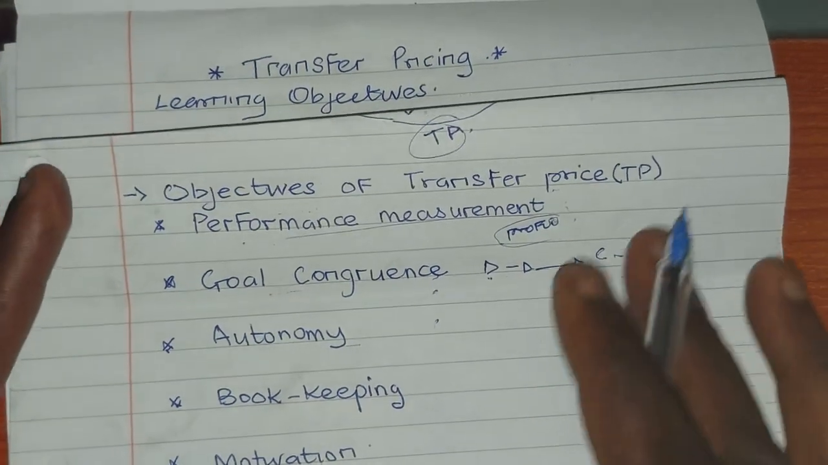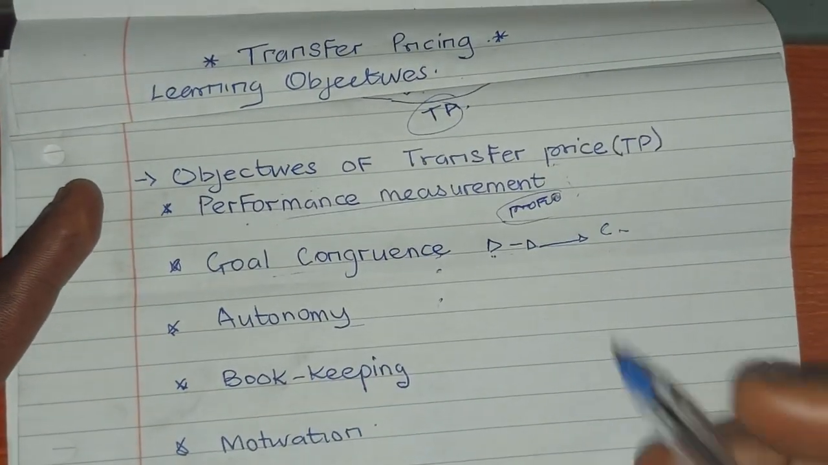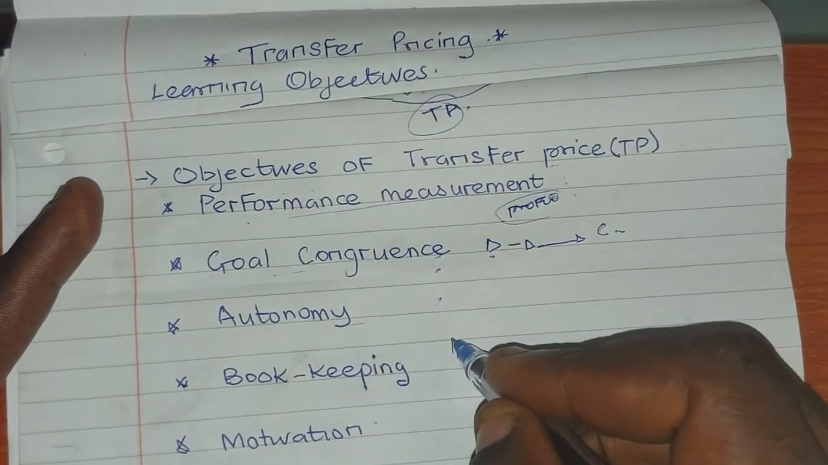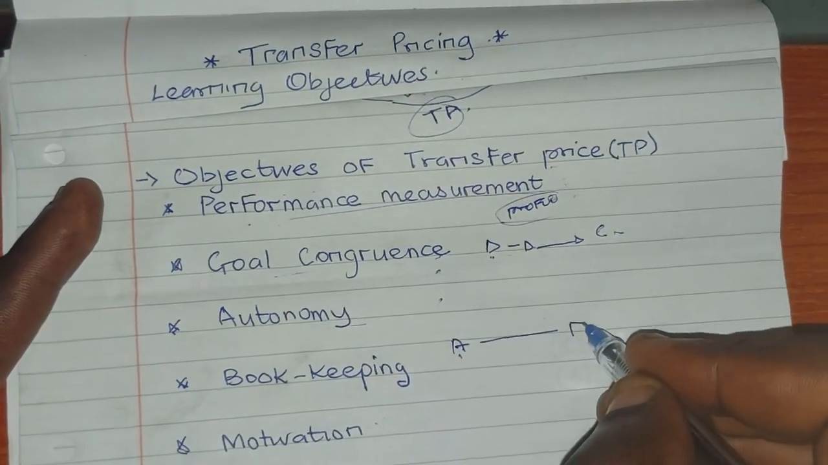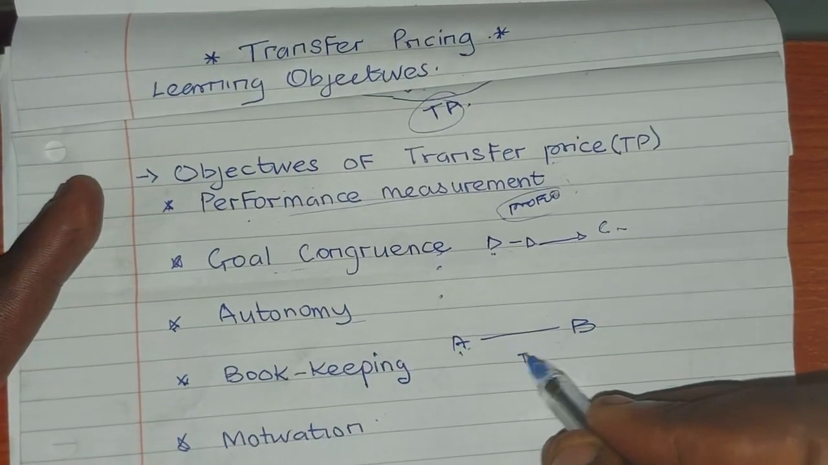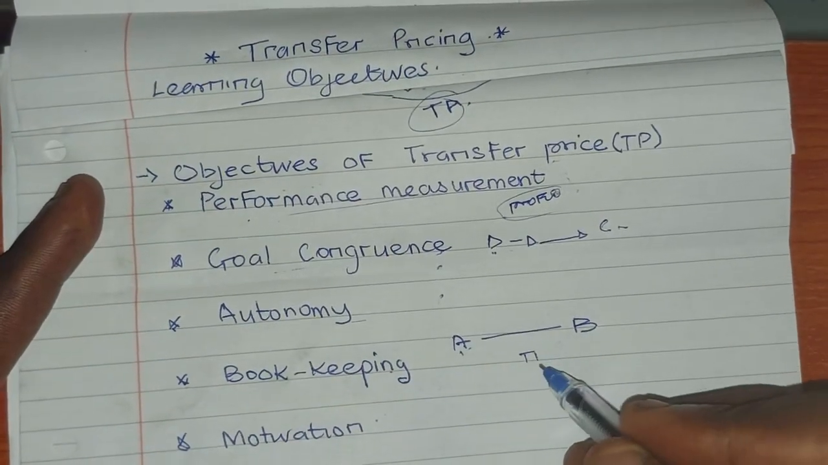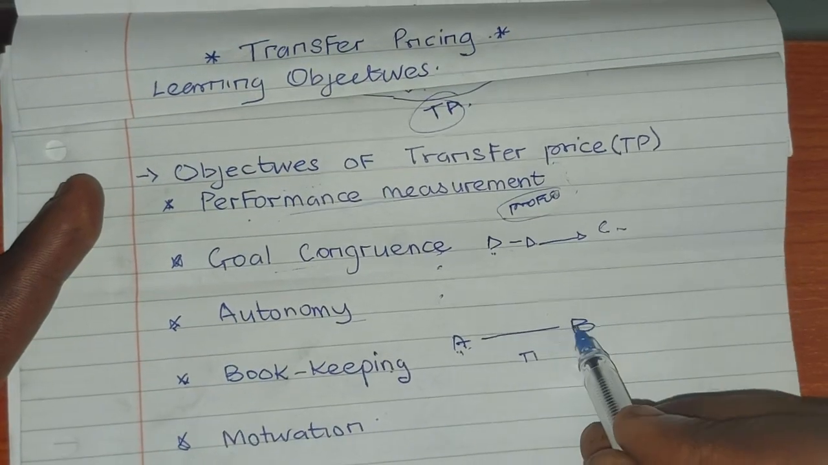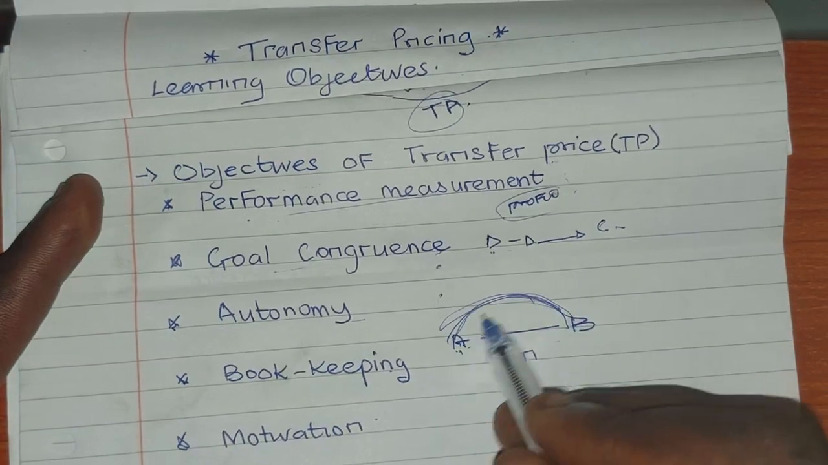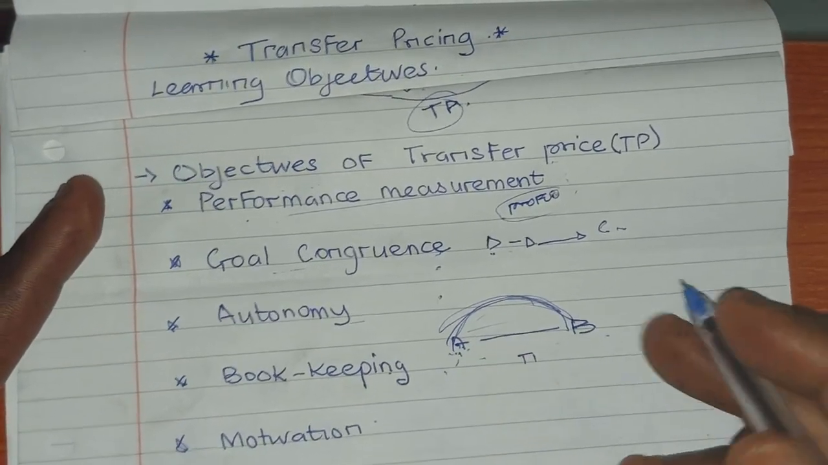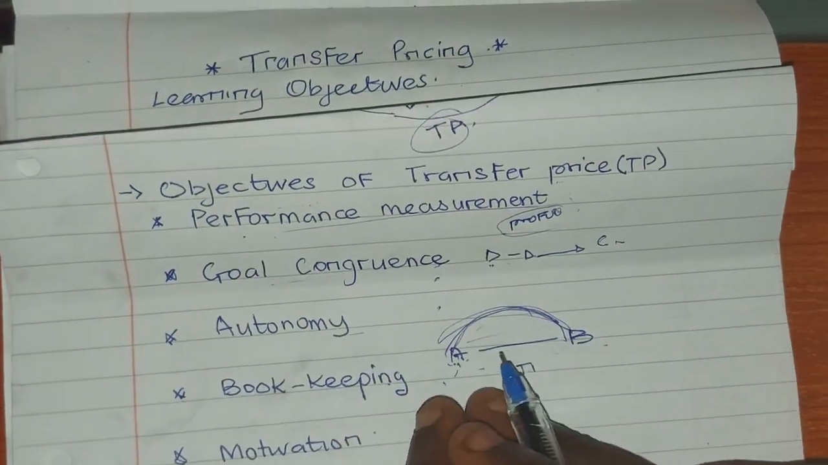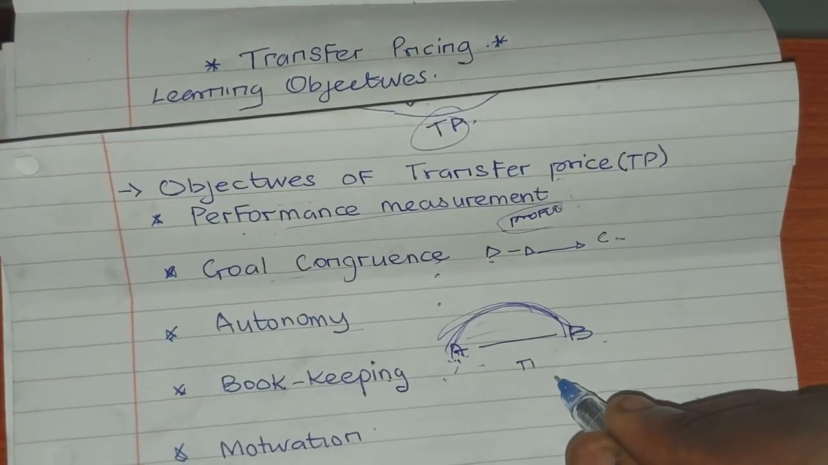Then transfer pricing brings about bookkeeping. It is just bookkeeping, that is, moving goods from, say, division A to division B, so we need to record. So transfer pricing is just a bookkeeping activity. Are you with me? Because A and B, or division X and Y, are of the same company, so it's just like movement of goods from one division to another. So we need to document it.